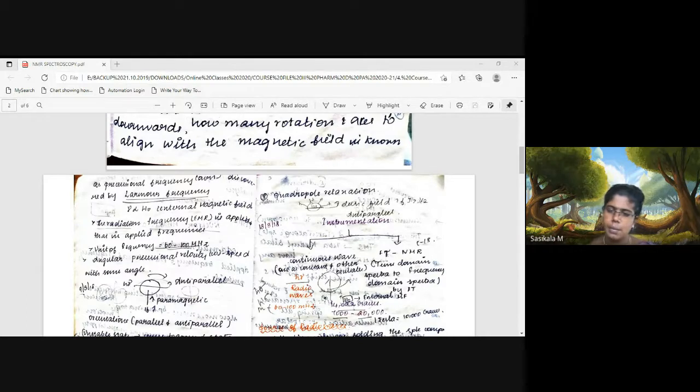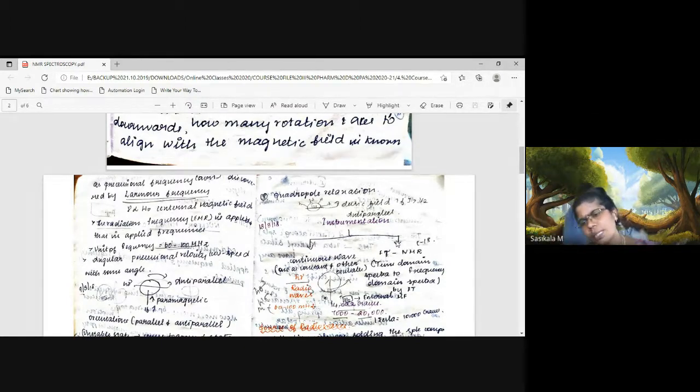What is the range of the external magnetic field? We can oscillate from 7,000 to 20,000 Gauss. So we can oscillate the external magnetic field, and the nucleus will align with one of the magnetic field strengths and then resonate with the applied frequency. This is how continuous wave NMR is analyzed. The principle behind continuous wave NMR: one parameter is kept constant while the other oscillates to analyze the sample, meaning the nucleus present in the sample.